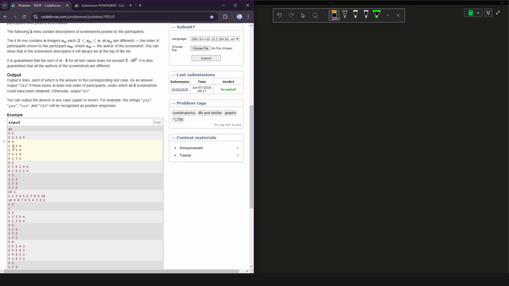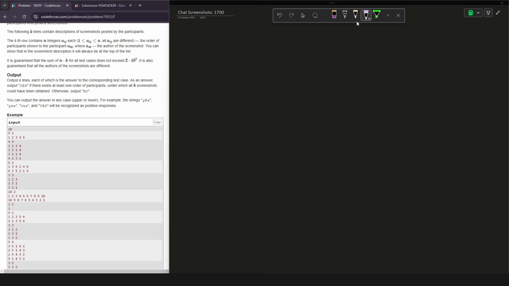For example, if we consider the same test case, let me explain it on this board. We are considering this example. So here n is equal to 4 and k is equal to 4, and our k can be less than or equal to n.